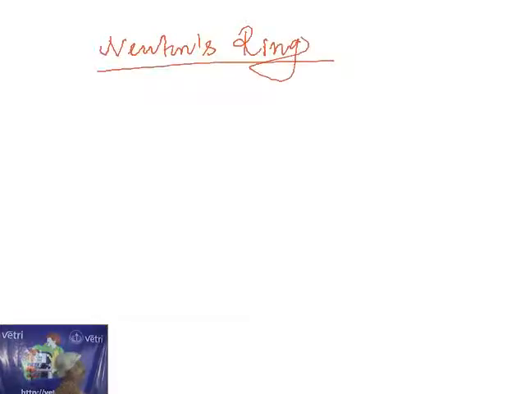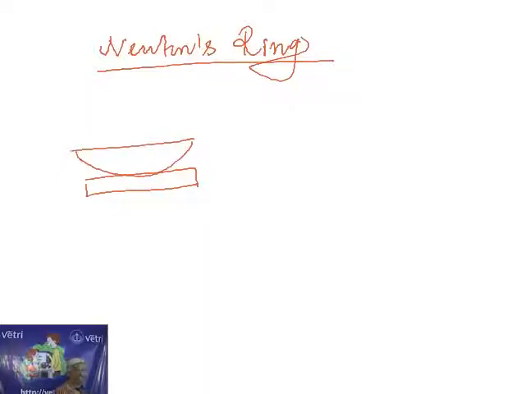Newton's ring is also an application of interference by reflection. Newton actually took a glass plate. On the glass plate, he fixed a plano convex lens. One surface is plane, another surface is convex. It is placed on the glass plate, so the air thickness varies from maximum t to 0. That is a varying thickness.